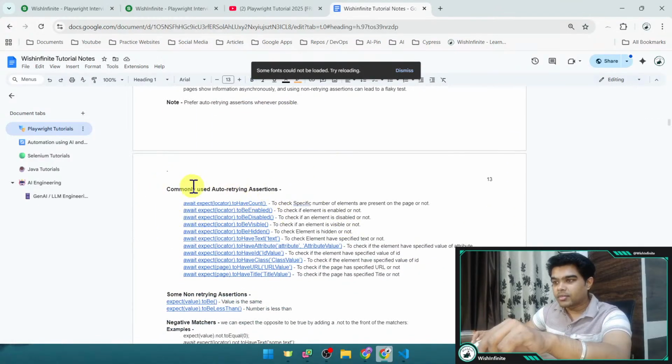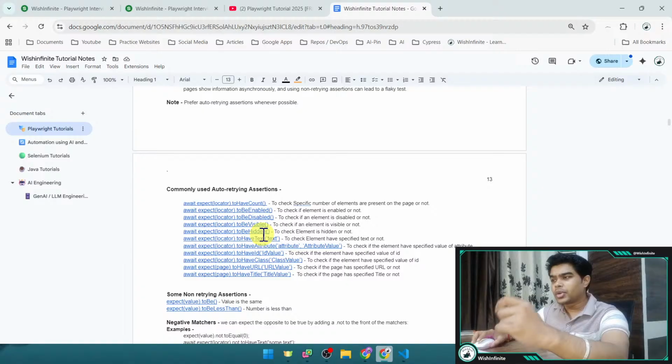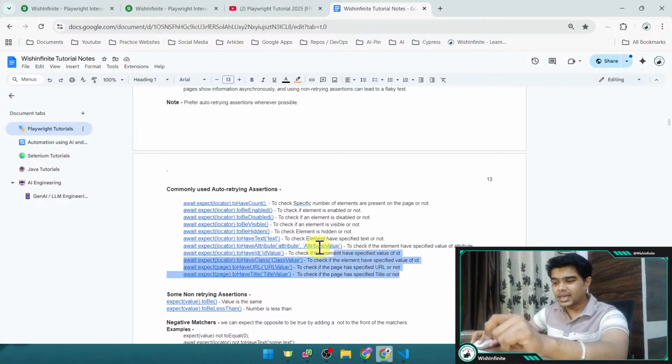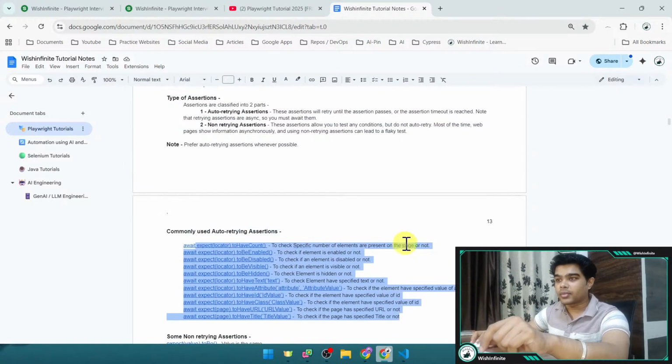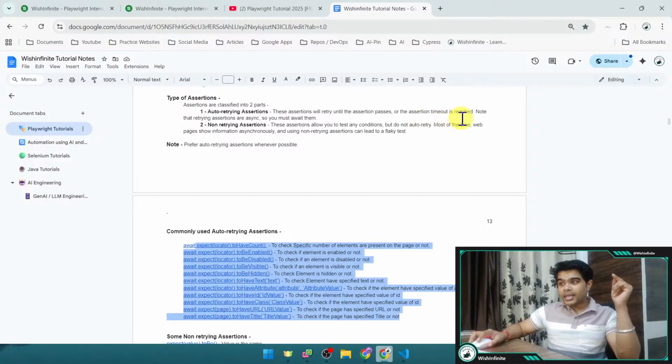See, here I've given multiple types of auto retrying assertions and non-retrying assertions. You can go to the official Playwright website also. There you should be able to see more such assertions, but these are the most used assertions which we have noted down, right? And here you can see the definition for auto retrying assertions, that these assertions will retry until the assertion passes or the assertion timeout is reached, right?